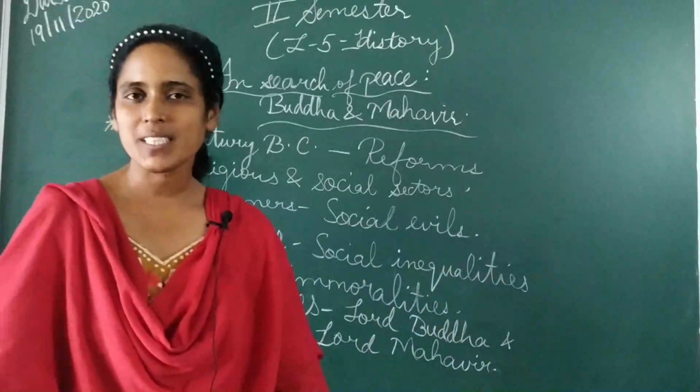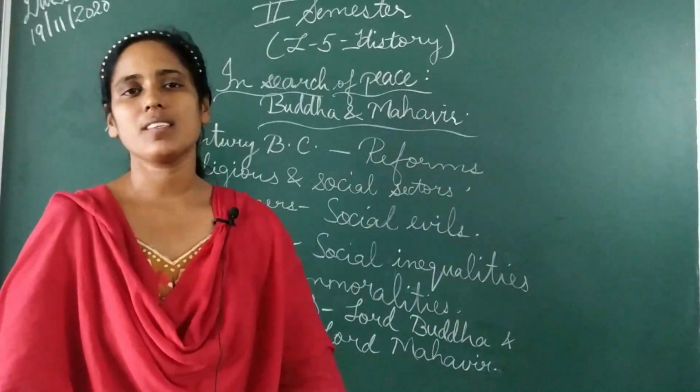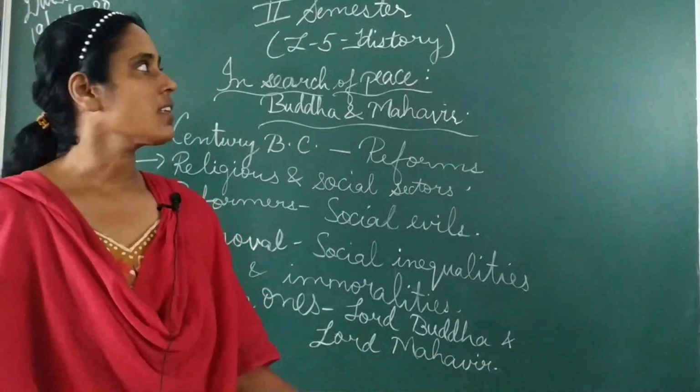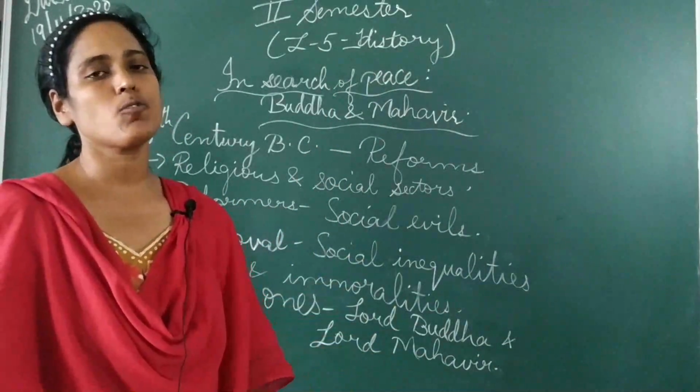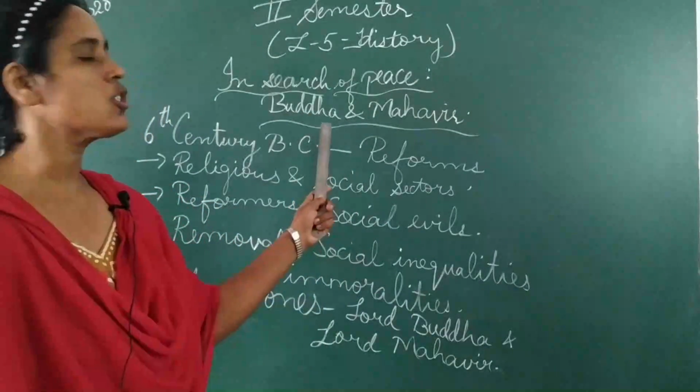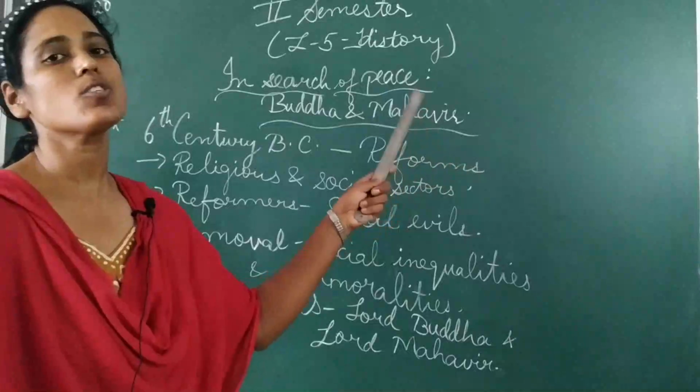We are finished with the first semester exams. Now we will be starting with the course of our second semester, that is Social Science History lesson number 5. The first 4 chapters we did in our first sem. So students, the name of the chapter is In Search of Peace, Buddha and Mahavir.